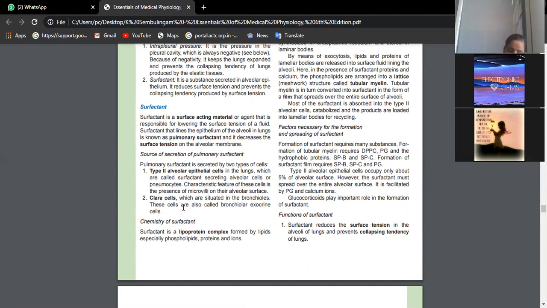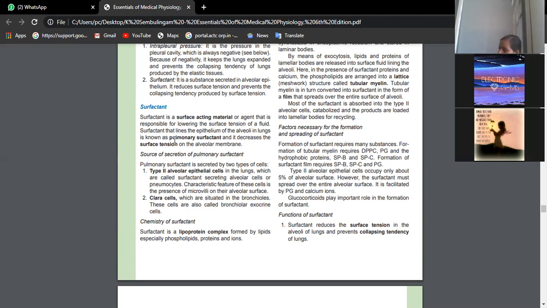That means it will maintain the lumen, like it maintains the patency. Patency in the sense the alveoli are always maintained in an open state, whether oxygen is present or not, they are not 100% collapsed. Okay, that is lowering the surface tension of the fluid. It is lining the epithelium of alveoli in the lungs.